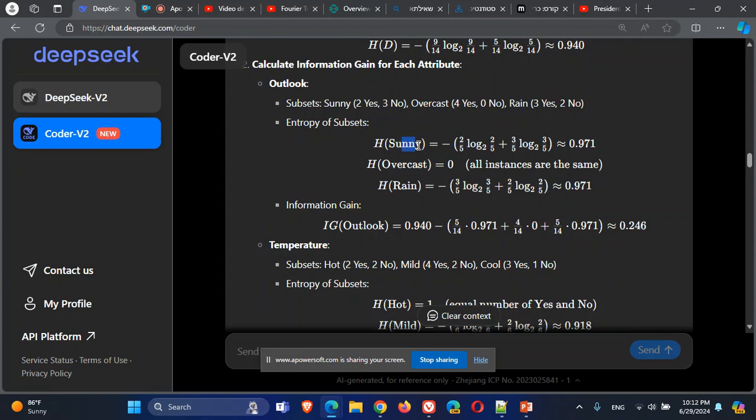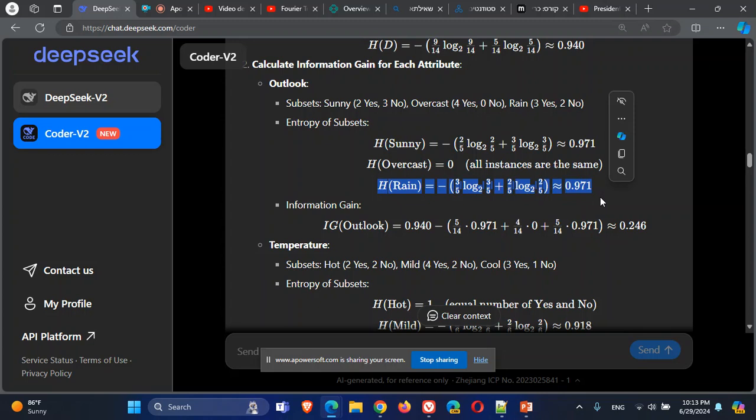Okay, and for the sunny and for the rain, because part of them is yes and part of them is no, we will need to continue splitting, and we will choose which attribute to use based on the same idea. We will know the entropy of the data here, and we will split it with each of the attributes. For each splitting, we will check the entropy of the node that will be created by the splitting.